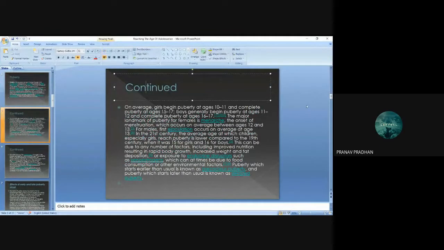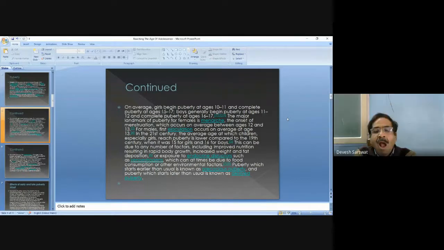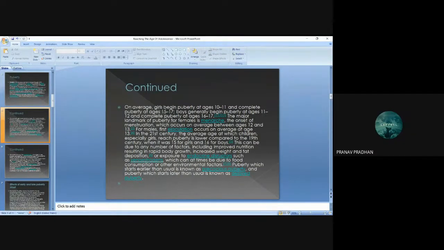On average, girls begin puberty at ages 10 to 12 and complete puberty at ages 15 to 17. Boys generally begin puberty at age 12 and complete puberty at ages 16 and 17. The major landmark of puberty for females is menarche, the onset of menstruation, which occurs on average between ages 12 and 13. For males, first ejaculation occurs on average at 13 in the 21st century.